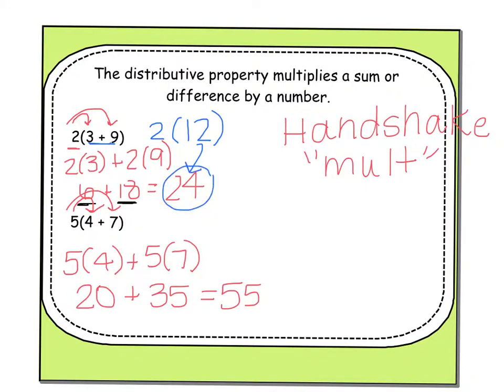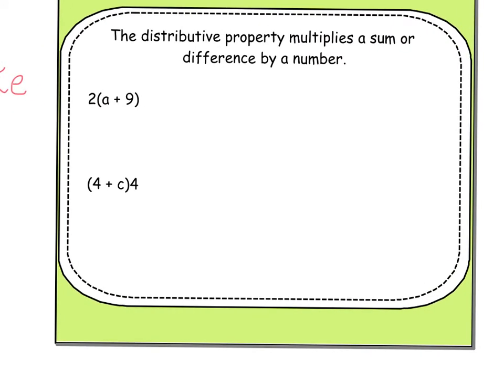I just wanted to show you that it does work the other way, but we don't always have numbers in there, so we're not always able to add the two together. If I were to do this one with order of operations, I have the 5 on the outside and the 11 on the inside, and 5 times 11 is 55. So when we get over here, you're going to notice that it's slightly different.